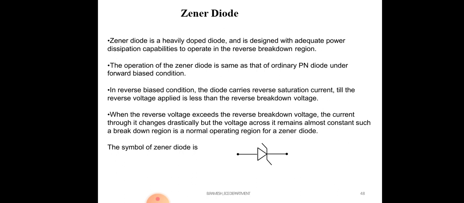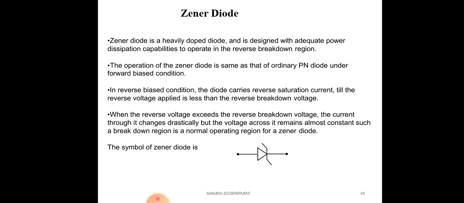In forward bias it has the same characteristics as a lightly doped PN junction diode, but the reverse bias characteristics are different. It conducts in reverse bias after a certain voltage.